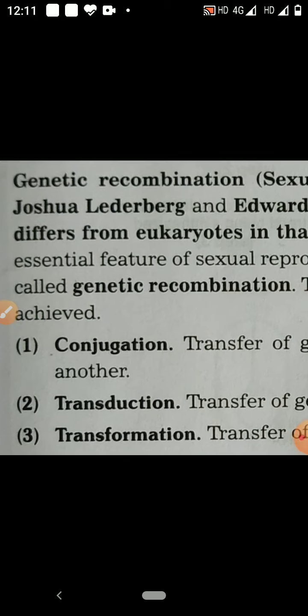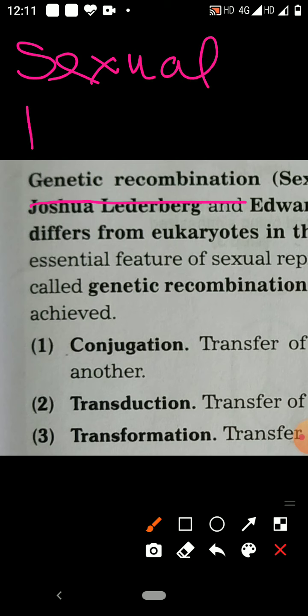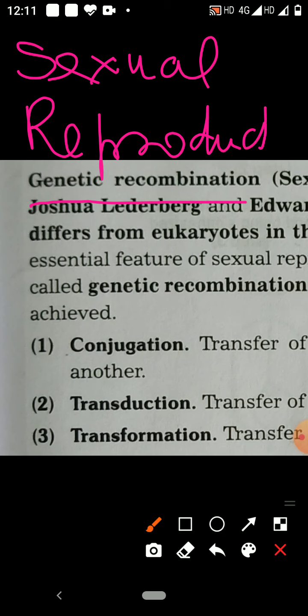In the bacterial cell, sexual reproduction is by genetic recombination. Sexuality in bacteria was first demonstrated by Joshua Lederberg and Edward L. Tatum.